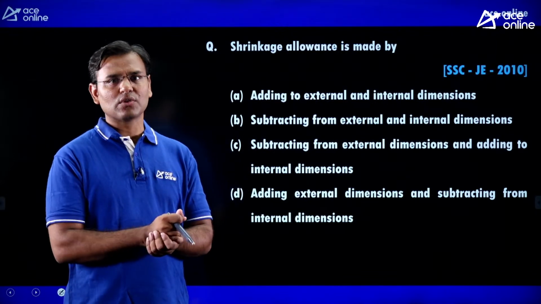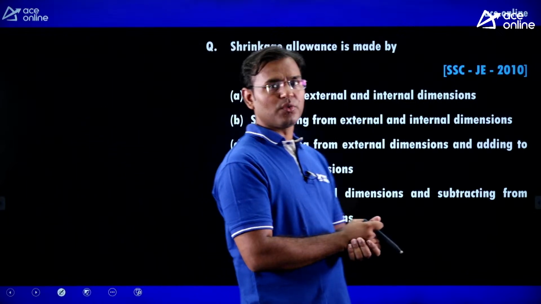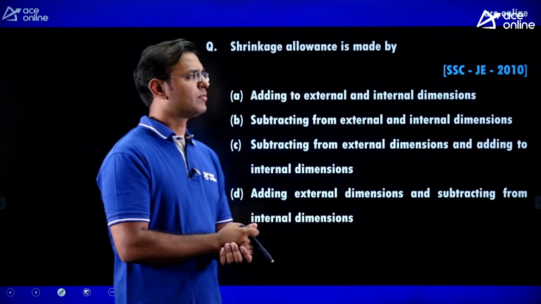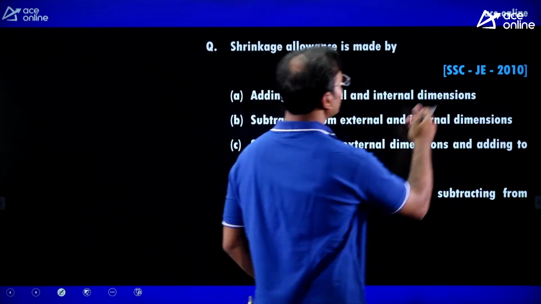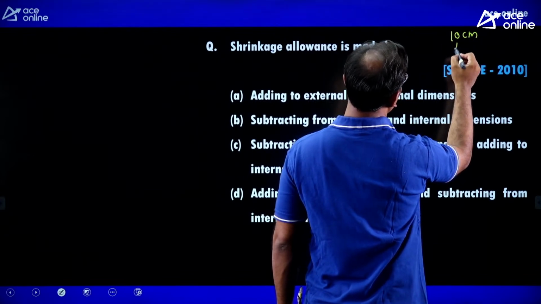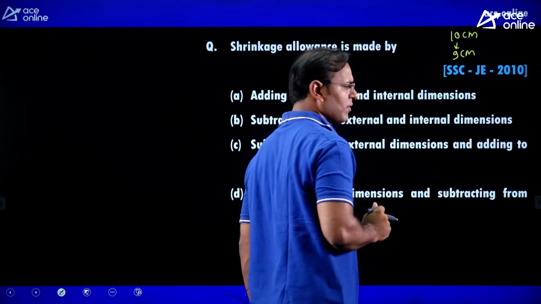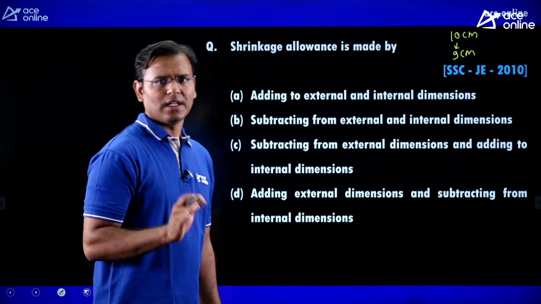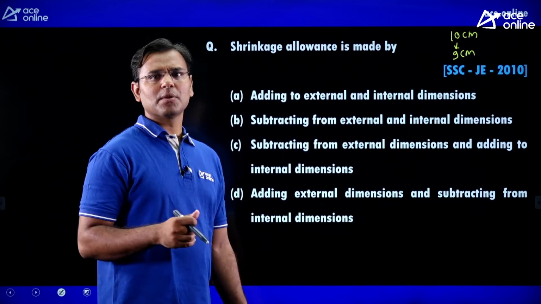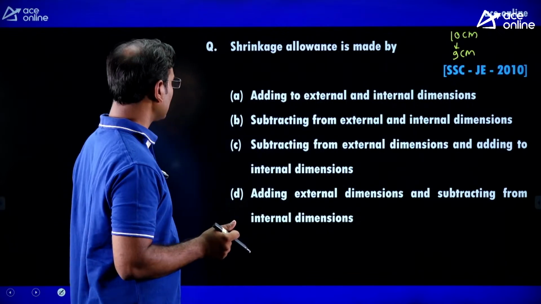Shrinkage is going to happen means the size of that component is going to reduce. Whatever the cavity size, if we consider the cavity is cubical and the cavity size is 10 centimeter, then the component size will be less than that, 9 centimeter or 9.1, 9.2, any size. If we are doing a cubical casting, 10 to 9 centimeter means there is a shrinkage of 1 centimeter, and that is known as shrinkage.